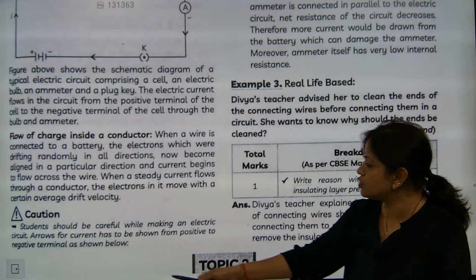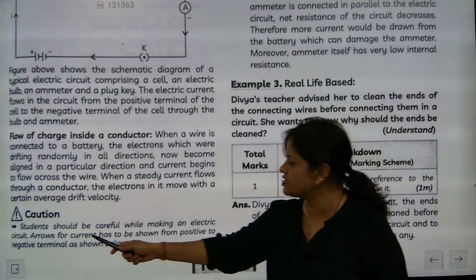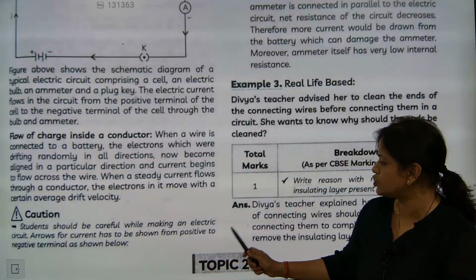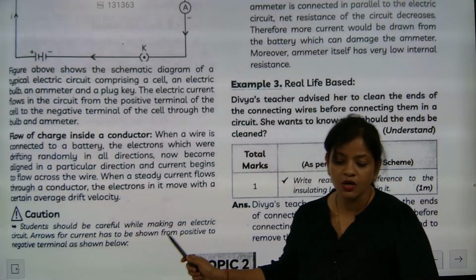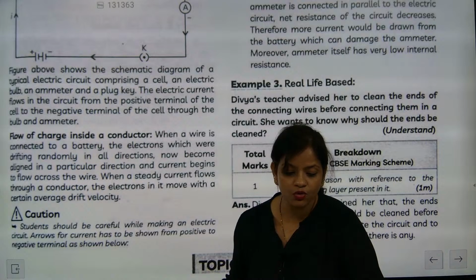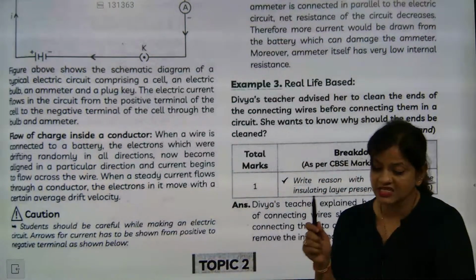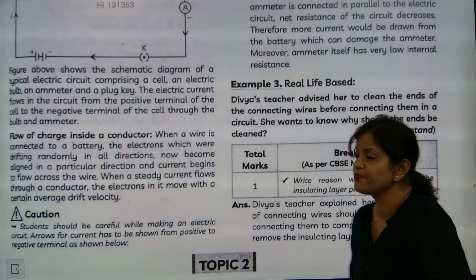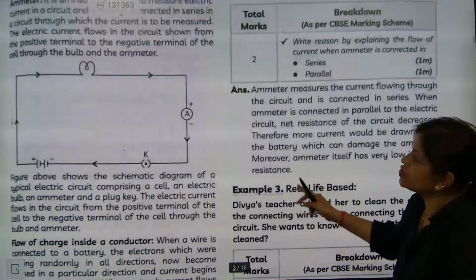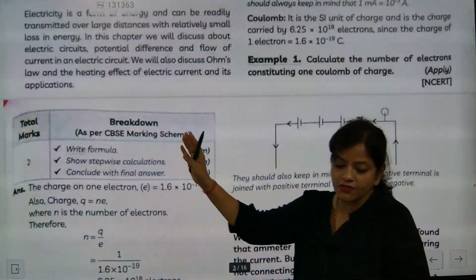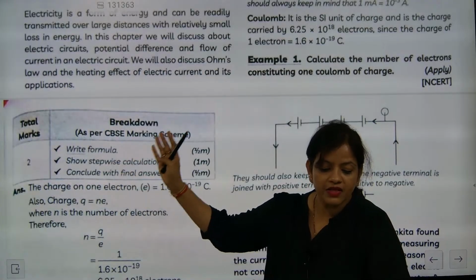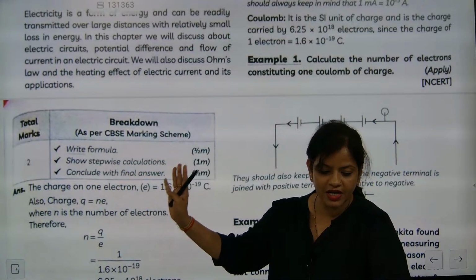Students, be careful: while making an electric circuit, the arrow of current has to be shown from the positive terminal to the negative terminal, and the electron must be moving from the negative terminal to the positive terminal. So please take it very, very carefully. Now listen. From this segment, the first part of the NCERT book, we are expecting two different types of questions.